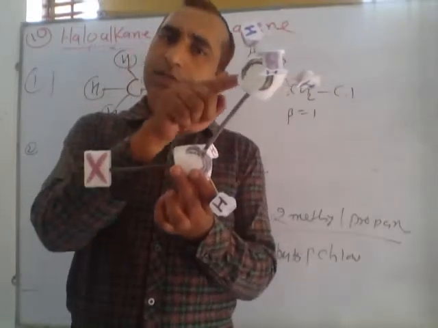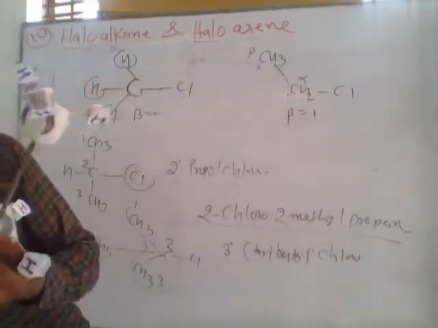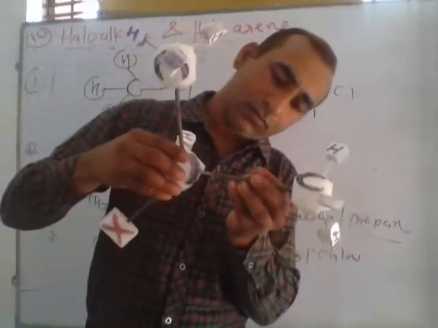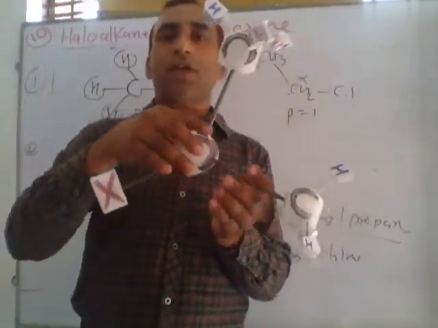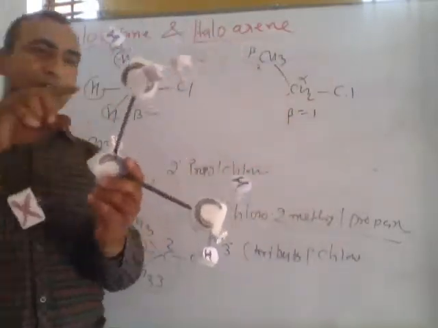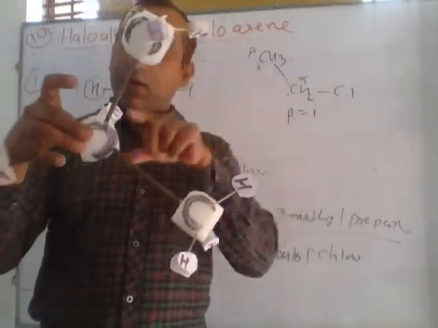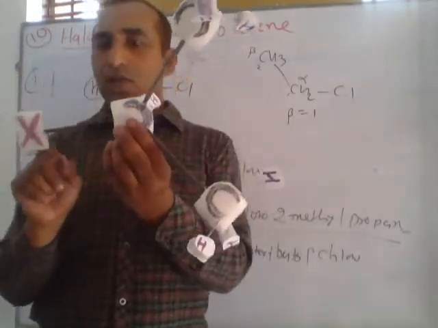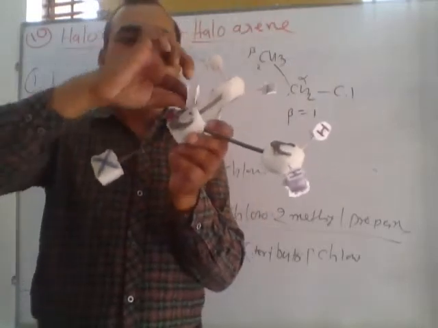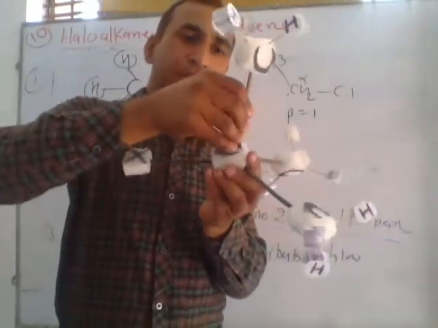This is the alpha carbon, this is the beta carbon. In this compound there is only one beta, so this is primary. If we replace another hydrogen by CH3, listen, then this form is called beta. In this compound there are 2 beta carbons, so this is called secondary, and total carbons are 3, 1, 2, 3. So this is called secondary propyl chloride. Otherwise in IUPAC system we can say 2-chloropropane. This last one hydrogen, if we replace this hydrogen by another CH3, suppose this is another CH3, we are replacing CH3.